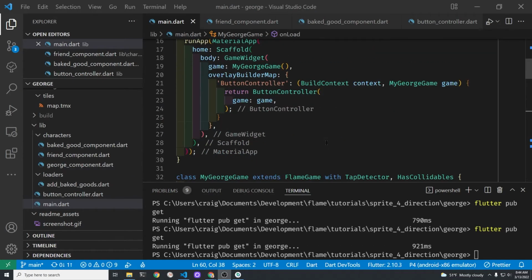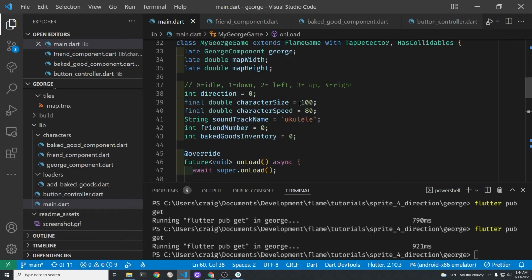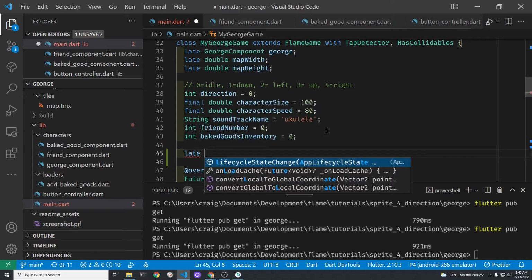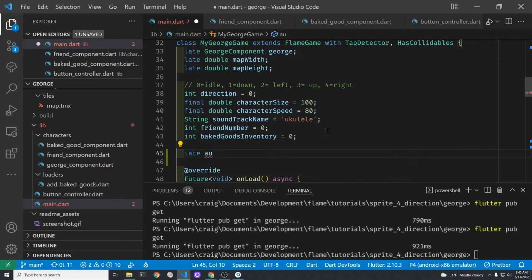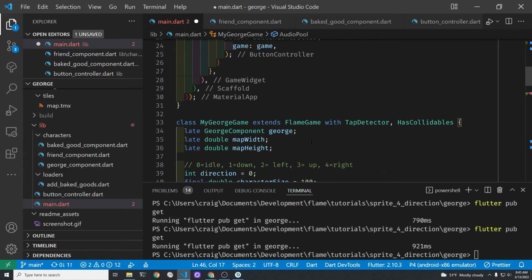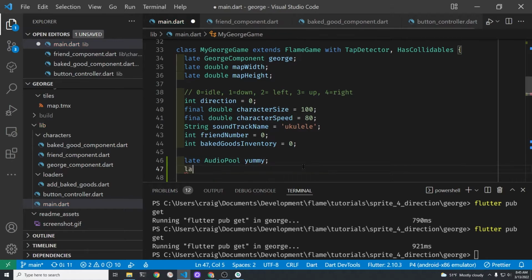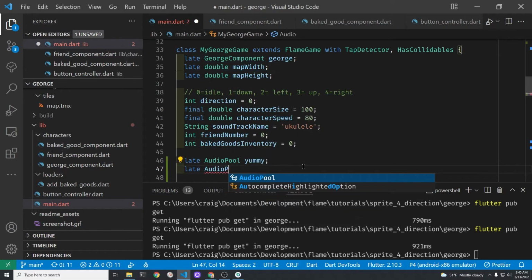The AudioPool technique is generally used for rapid fire, like say the bullets from a laser gun or something that occurs repeatedly. However, we will just use it just in case there's maybe several levels and there's 100 friends and you're getting friend after friend. So we'll set up a variable for the AudioPool. We'll call one yummy and we'll call the other applause.